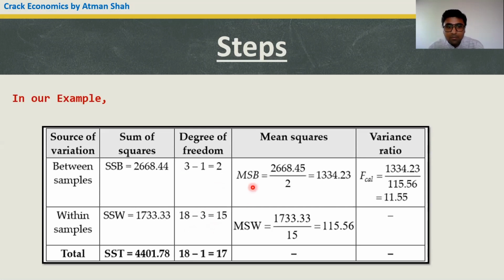So now what is MSB? MSB is SSB upon degrees of freedom, that is 2668.45 upon 2. The answer is 1334.23. Similarly, what is MSW? MSW is SSW upon degrees of freedom. The answer is 115.56. Now F calculated, or F ratio, is MSB upon MSW. Here the value of MSB is higher than MSW, so MSB will come into the numerator, that is 1334.23 upon 115.56, and the answer is 11.55. So the F calculated, the F ratio, is 11.55.